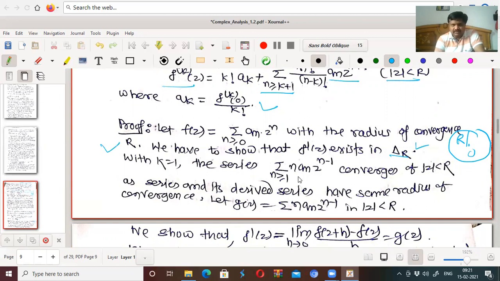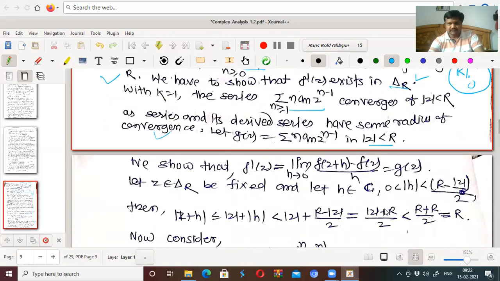Now we take the derivative of this series. It converges for mod z less than r, as the series and its derived series have the same radius of convergence. The above theorem says that the derived series and the original series have the same radius of convergence. So if this has radius of convergence 1, then this also has radius of convergence 1. If this has radius of convergence r, then this also has radius of convergence r. So let g of z be equal to this series in mod z less than r.